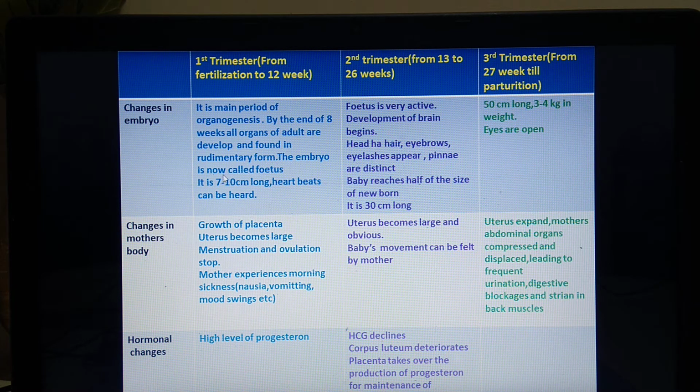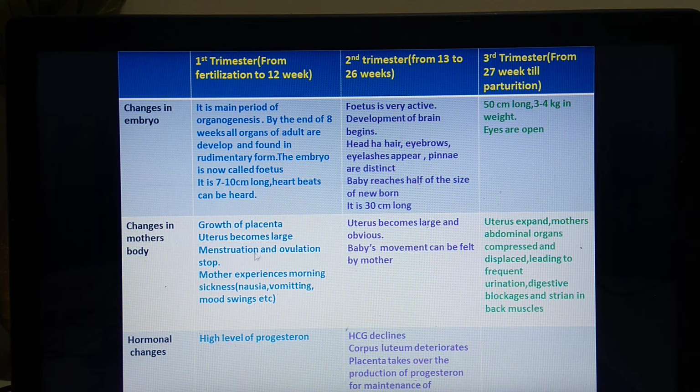The embryo is now called as fetus. Remember this sentence. The embryo is now called as fetus when it consists of all the organs in rudimentary form. It is 7 to 10 centimeter long, and one of the important feature, heartbeat can be heard in the first trimester. So these are the changes seen in case of embryo.